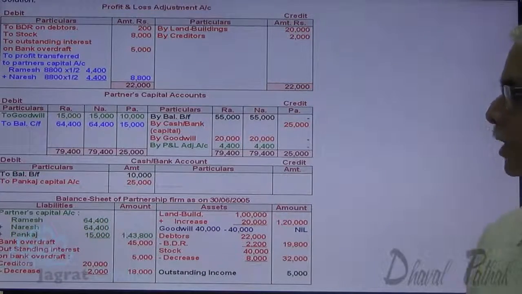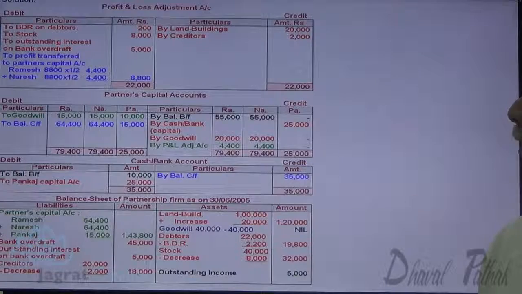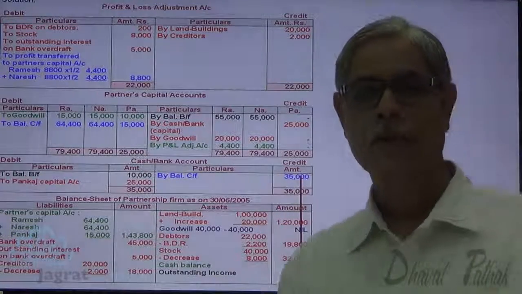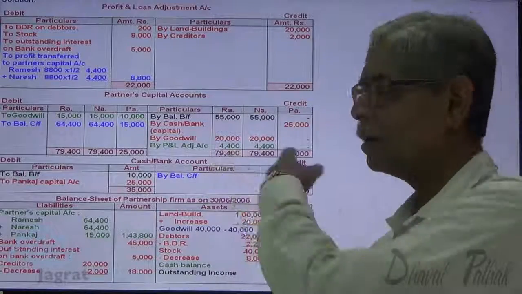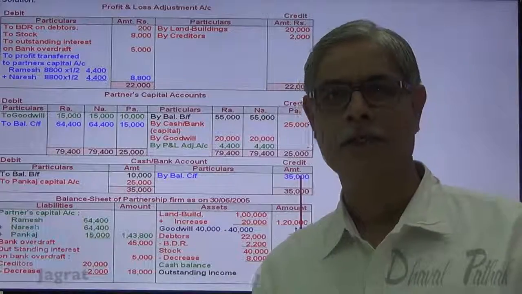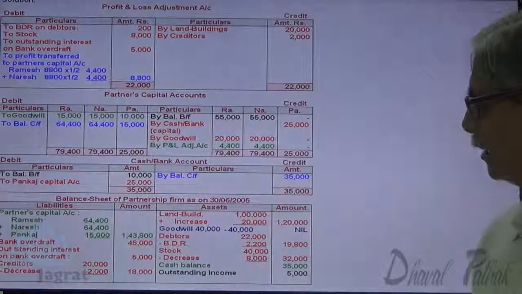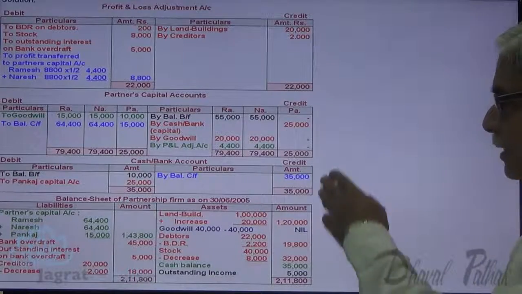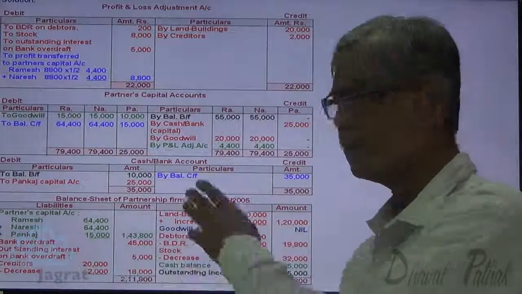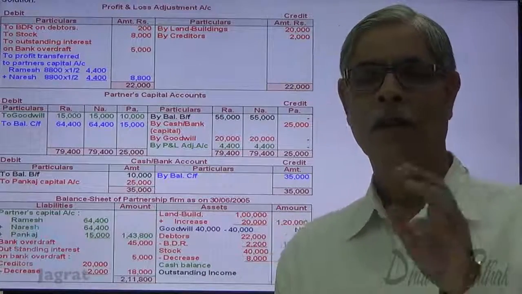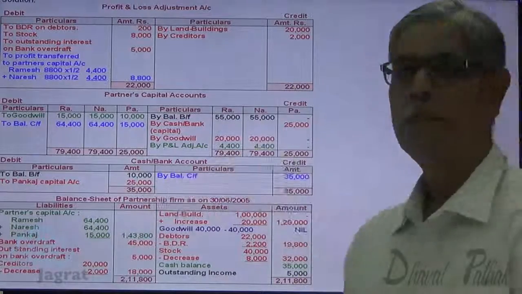Now I want to close the cash account. 35,000 is the cash balance that appears on the balance sheet asset side. After closing all these accounts, we should try to prepare the balance sheet, and the balance sheet should agree. Here 2,11,800 is the total of the asset side and 2,11,800 is the total of the liability side. This is how the sum is solved.